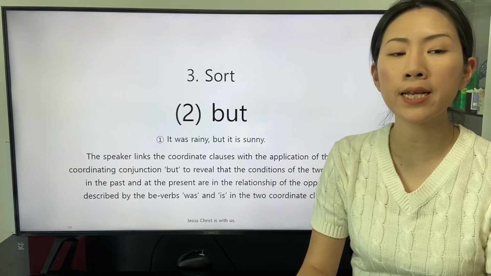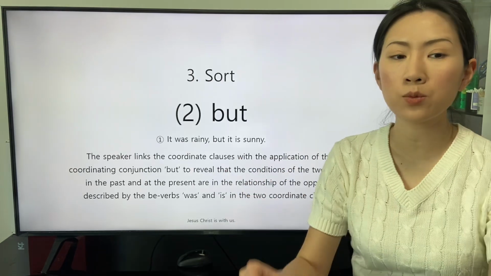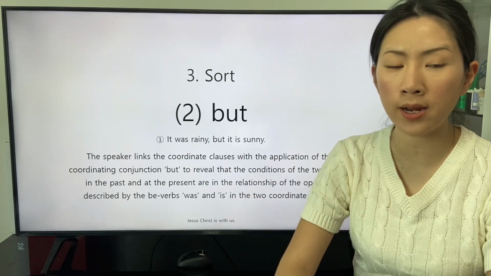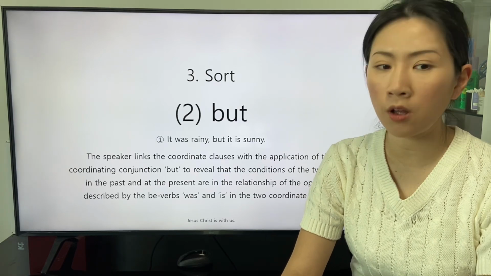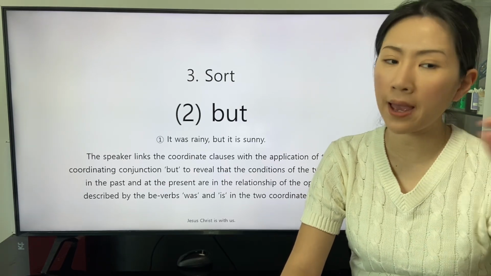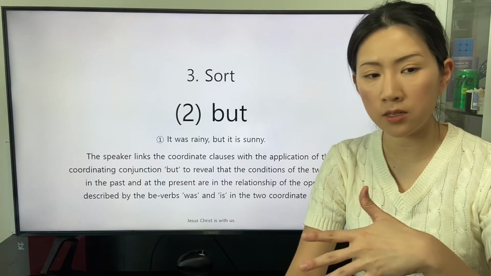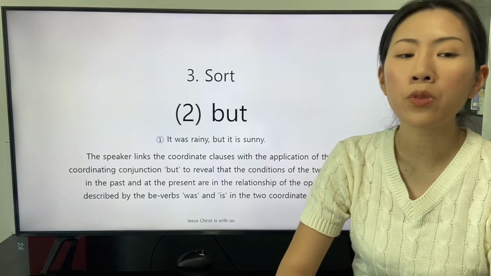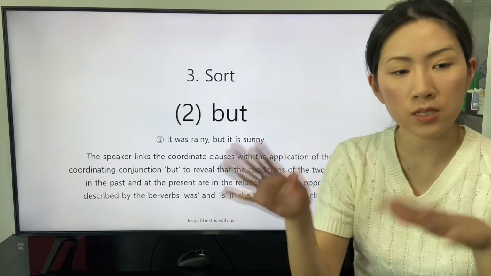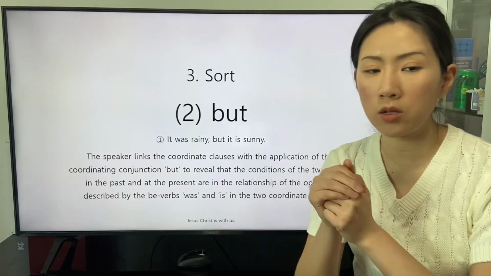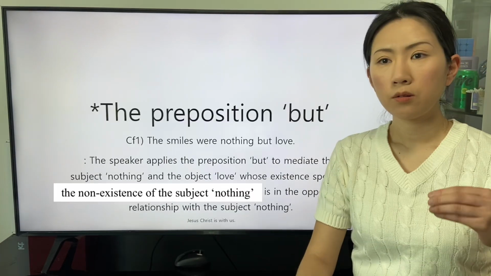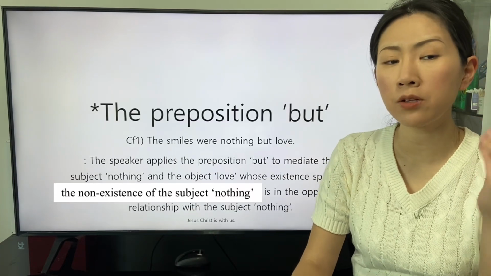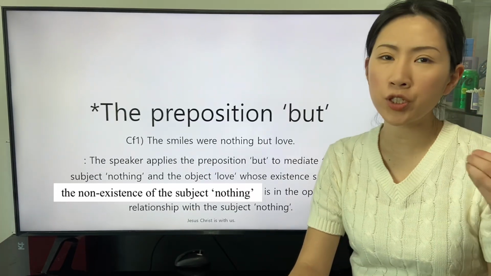The speaker links the coordinate clauses with the application of the coordinating conjunction but to reveal that the conditions of the 2 points in the past and at the present are in the relationship of the opposite described by the be verbs was and is in the 2 coordinate clauses. From now on, we will study about the preposition but.